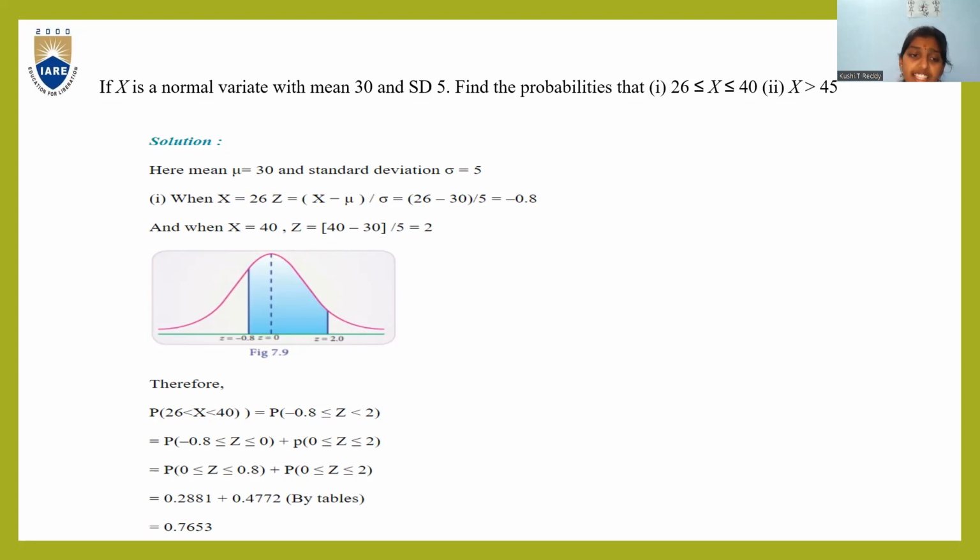So P of x greater than 26 and less than 40 becomes P of z greater than or equal to minus 0.8 but less than 2. From this, we take the values for 0.8 and 2 from the z tables, as already mentioned. The values are 0.2881 plus 0.4772. So the final answer you get is 0.7653.